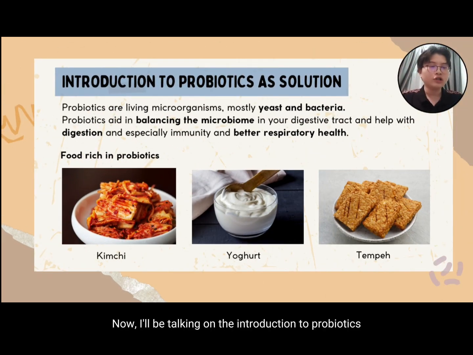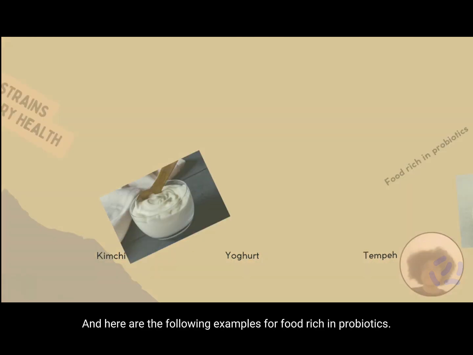Now, I'll be talking about the introduction to probiotics as a solution. So, probiotics are essentially living microbes, mostly consisting of yeast and bacteria. These probiotics aid in balancing the microbiome in the digestive tract and further help with digestion, especially in immunity and better respiratory health. And here are the following examples of foods rich in probiotics.